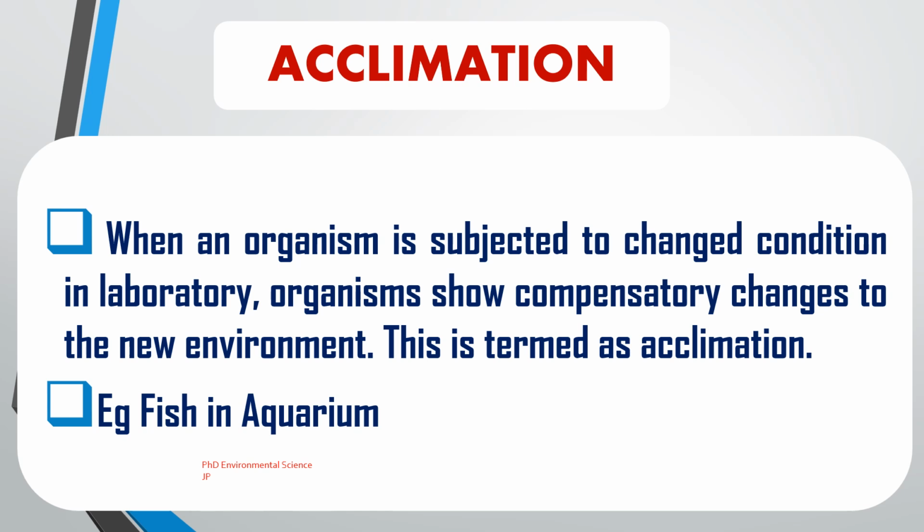Acclimation refers to the compensatory changes that an organism undergoes when it is subjected to a controlled or experimental change in its environment, such as in a laboratory setting. These changes are similar to acclimatization, but the key difference is that acclimation occurs in artificial or controlled conditions, while acclimatization happens in the natural environment.